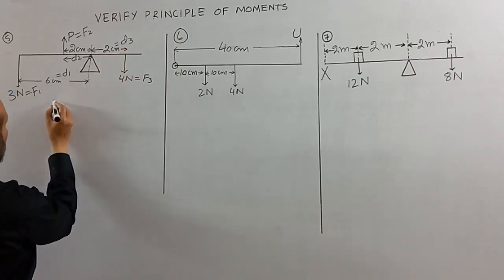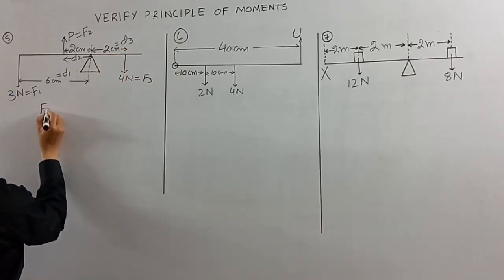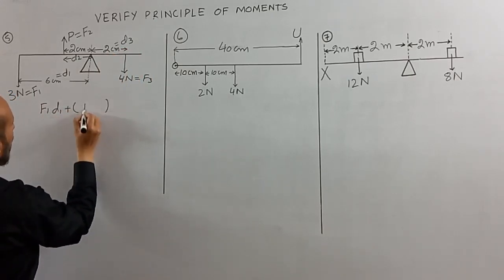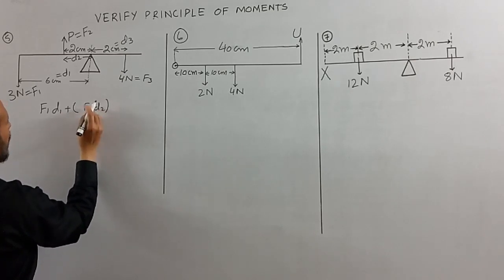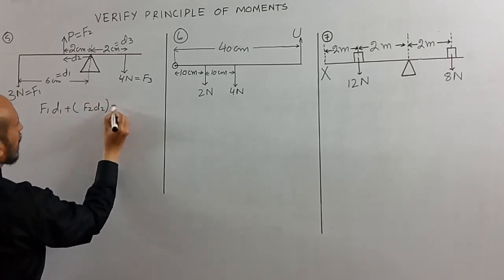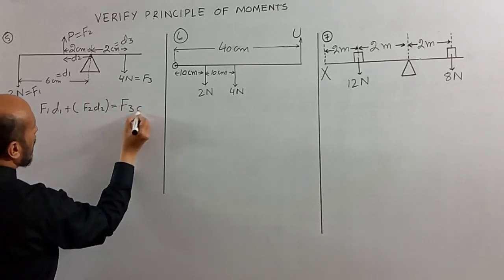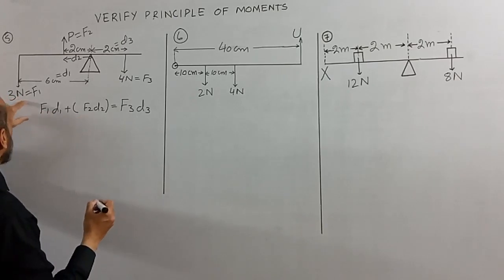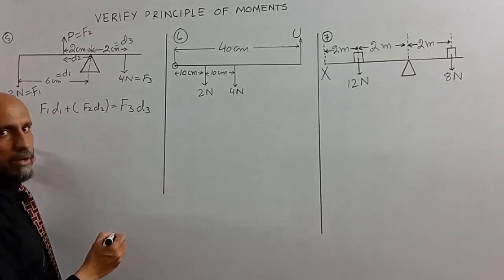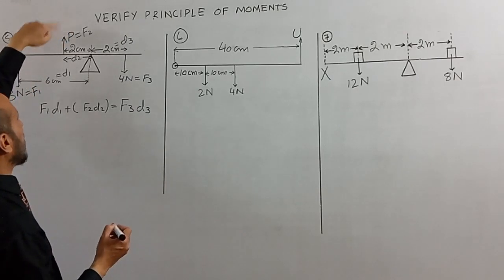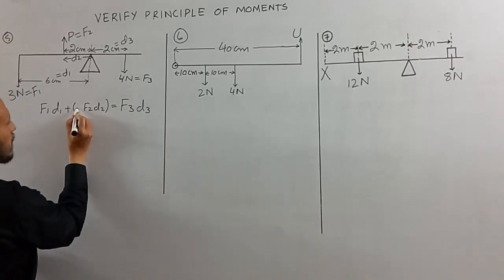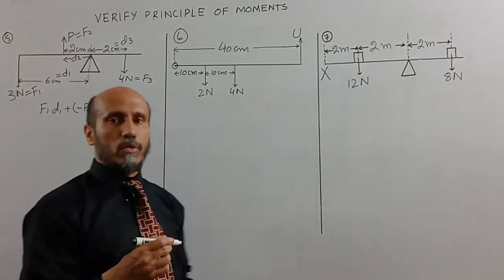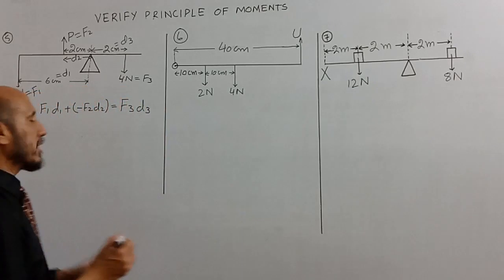Now apply the principle of moments. F1 D1 plus F2 D2 is equal to F3 D3. Since F1 was acting in downward direction and F2, that is P, was acting in upward direction, these two forces were opposite in direction, so we will apply the negative sign over here in order to show their direction.